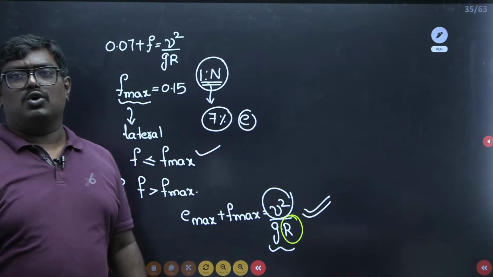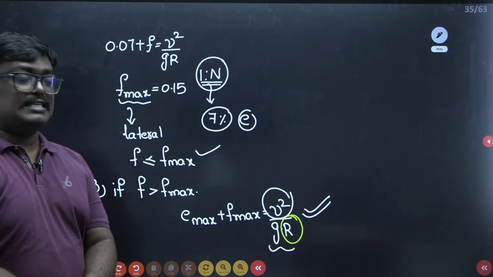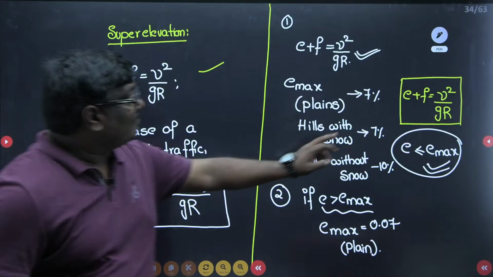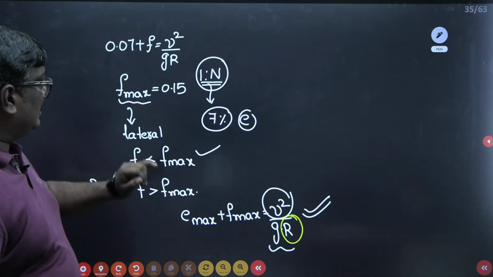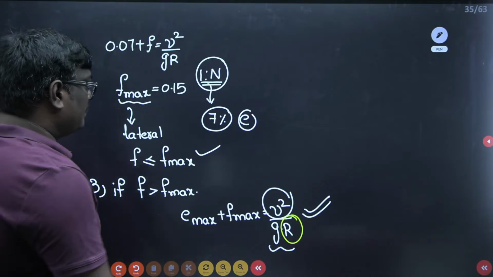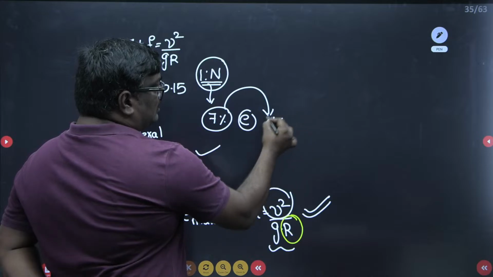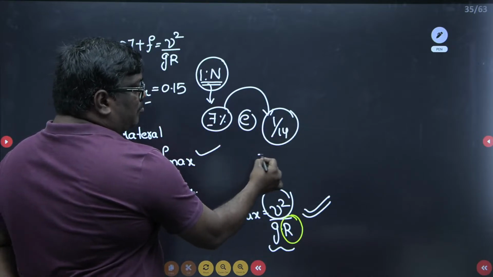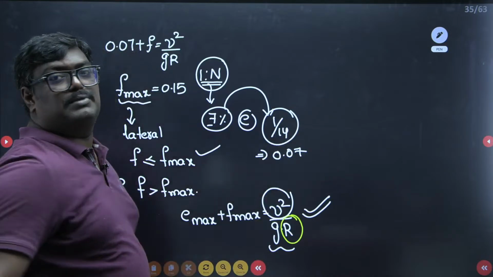So why we are not writing 7% as 1 divided by 0.7 is, that is absolutely wrong. 7 percentile can be written as 1 by 14, not 7, because this will be equal to somewhere around 0.07 or 1 by 13 point something.